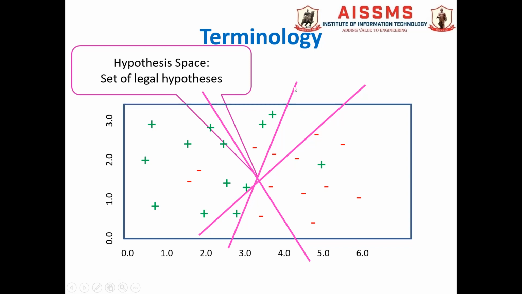We can evaluate each hypothesis function based on some performance evaluation parameter like the percentage accuracy. We will choose the hypothesis function which gives us the highest accuracy. This is how we can select the best hypothesis function out of the various hypothesis functions in the hypothesis space.